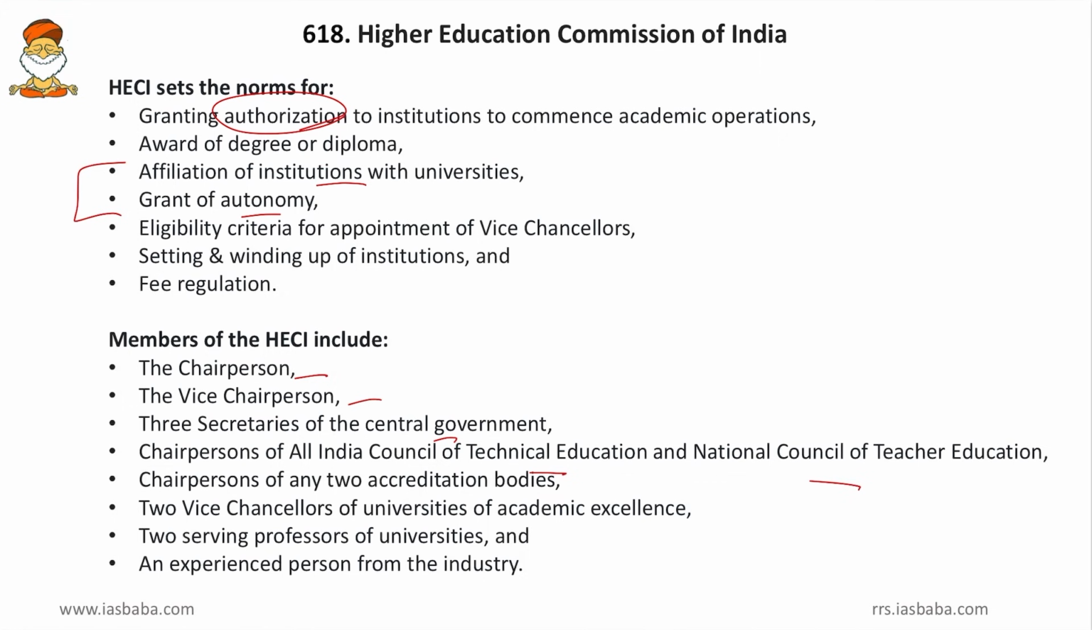Then 2 vice chancellors of universities of academic excellence. So, University of Delhi, University of West Bengal, University of Chennai, Mizoram, etc. So, any 2 vice chancellors will become the member of HECI. Then 2 serving professors of universities. So, along with the vice chancellors, any 2 serving professors will also become the members. Then an experienced person from the industry. So, any CEO or any owner of any big industry will also become a member, and he will be appointed for better academia and industry collaboration. So, these are the members of HECI and these are the functions of HECI.